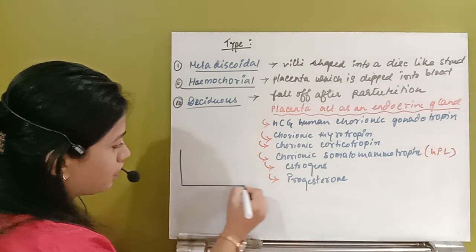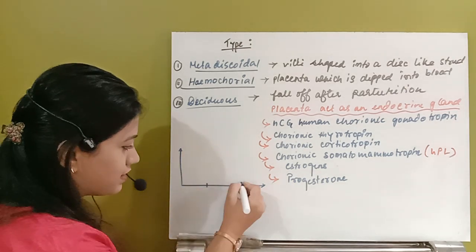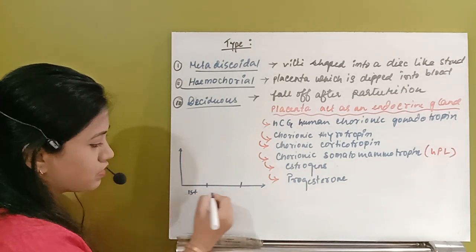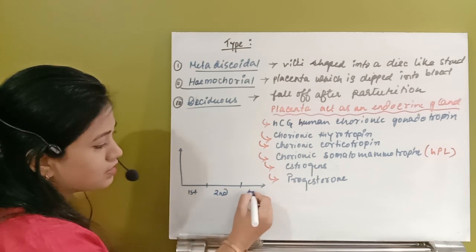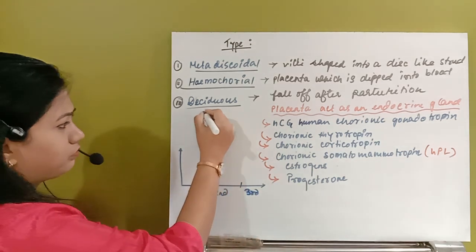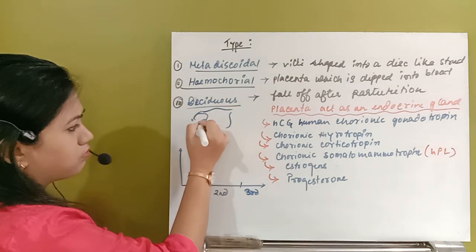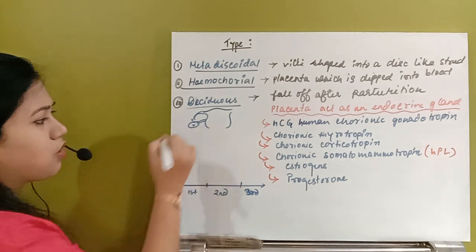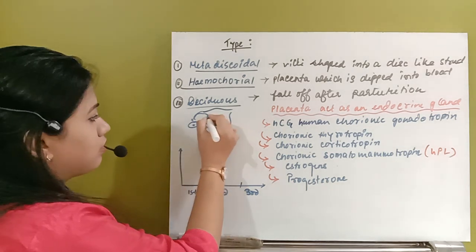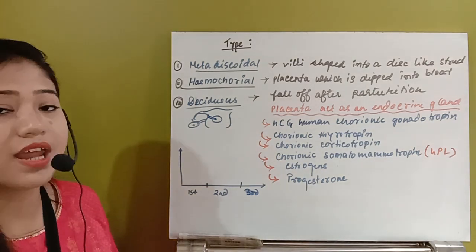First of all, I will draw a small graph here. I hope all of you can see. This is the first trimester, this is the second trimester, and this is the third trimester. Just see what happened. This is the uterus, and this is the ovary. In the ovary the corpus luteum is there, and here the baby gets implanted in the uterus.